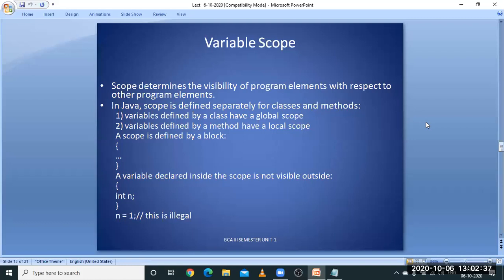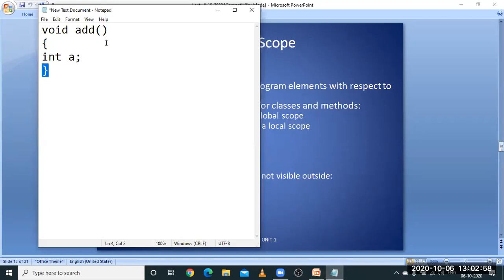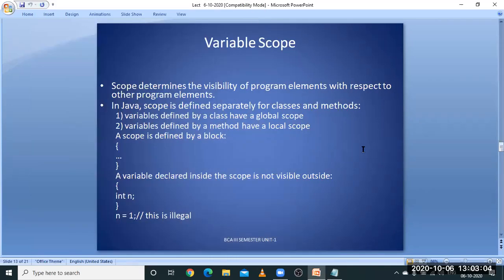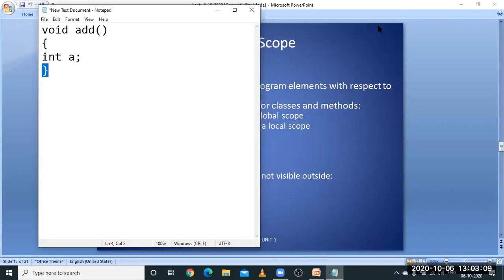So in Java, scope is defined separately for classes and methods. Variables defined by a class have a global scope. You try to understand this one. Variables defined by a method have a local scope. As I said in the previous example, this is the method part. If you are declaring it as part of the class, it has a global scope. It means whatever methods are part of that class, they can use that variable throughout the program.